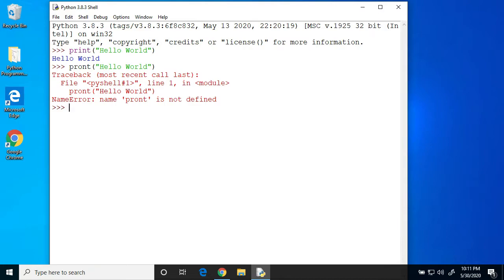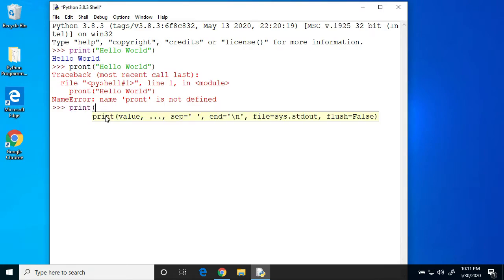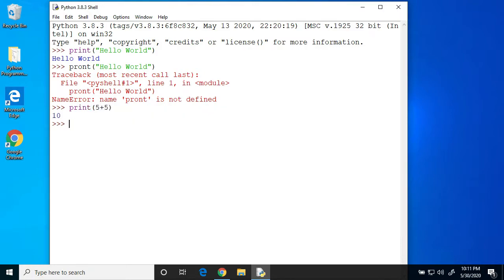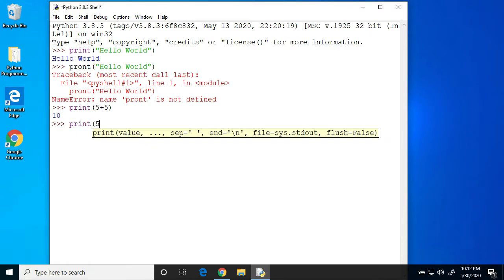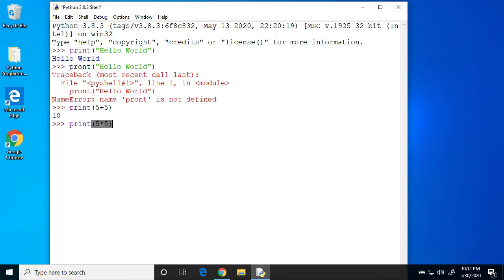Alright, let's try another example. Print 5 plus 5. Look at that! So Python can do math. Computers are very good at doing math. But what about multiplication? In pretty much all computer programs and languages, the star, or asterisk, symbol is used for multiplication. It's the symbol above the number 8 on most keyboards. So let's go ahead and try that. Print 5 times 5. 25. That's correct.